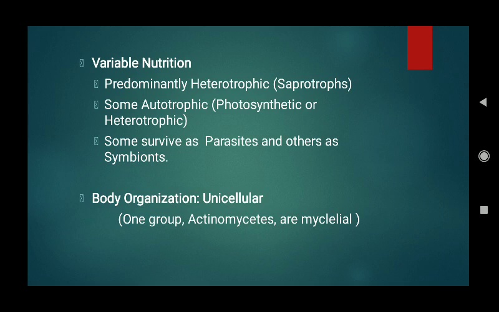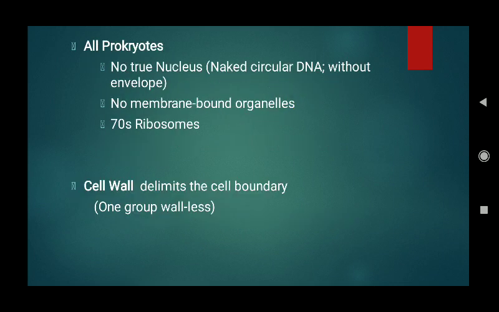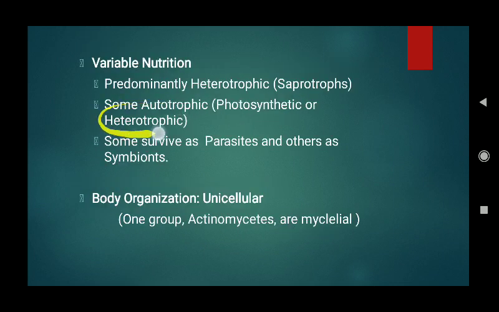But some Monerans are autotrophic. It means they are capable of producing their own organic food material. And these autotrophic organisms are further categorized into two groups. Some are photosynthetic and others are chemosynthetic. It is chemosynthetic, not heterotrophic.